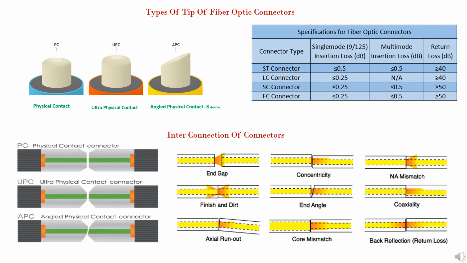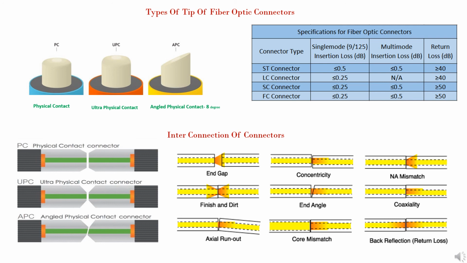Fiber optic connectors are available in a variety of forms. The most common ones are shown in the image: PC, UPC, and APC, which are, correspondingly, physical contact connector, ultra physical contact connector, and angled physical contact connector, which is at an 8-degree angle. Losses occurring in each of these will typically be in the range of values listed in the table.